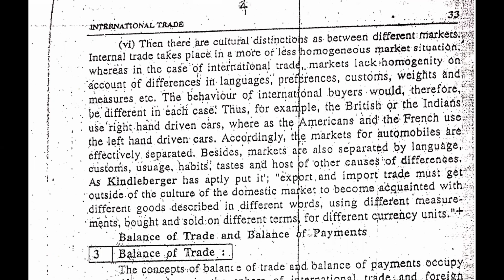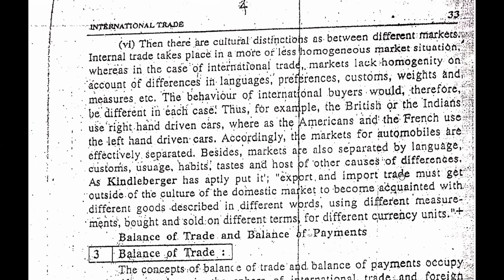So when we are doing our trade internally, then there is no problem because the people of a single nation are quite uniform in every way. But when we are doing our trade internationally, then there is a vast variety of people in different countries.